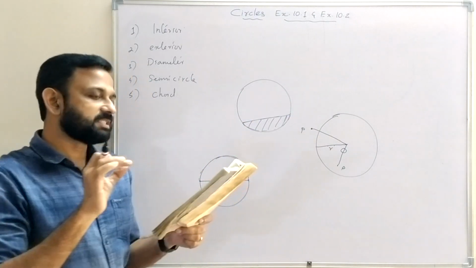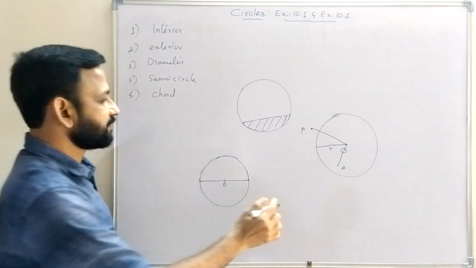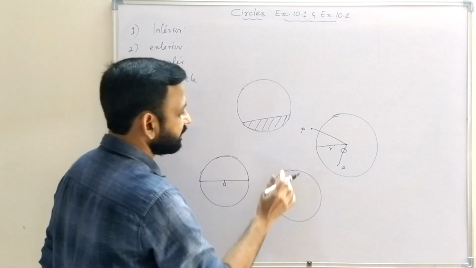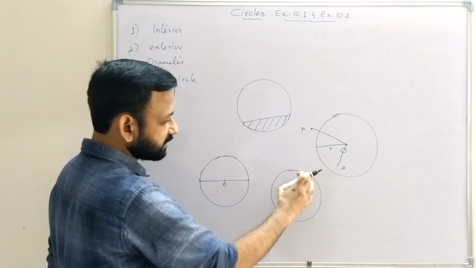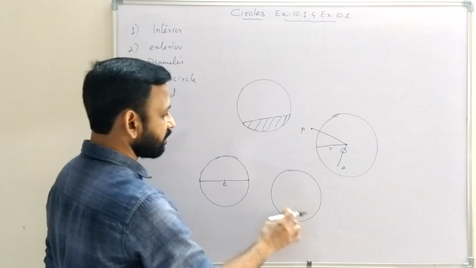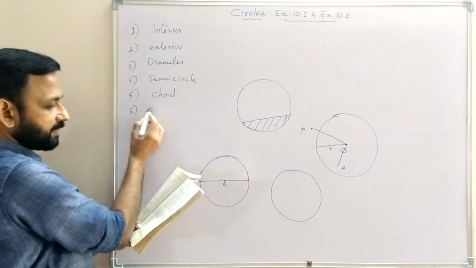A circle divides the plane on which it lies into dash parts. A circle divides the plane on which it lies into 3 parts: points inside the circle, points on the circle, and points outside the circle. So the sixth answer is 3 parts.